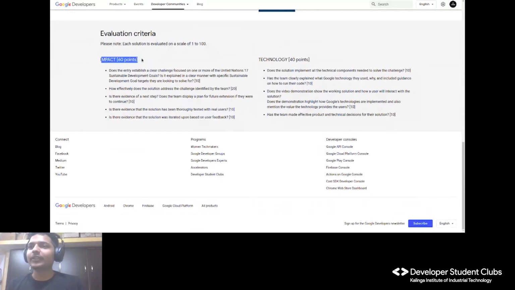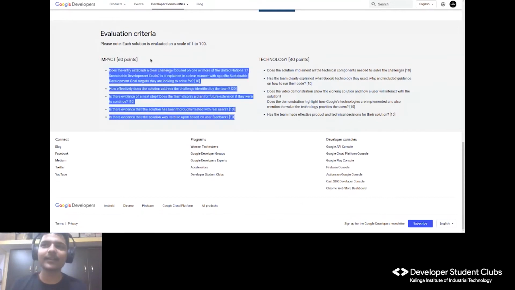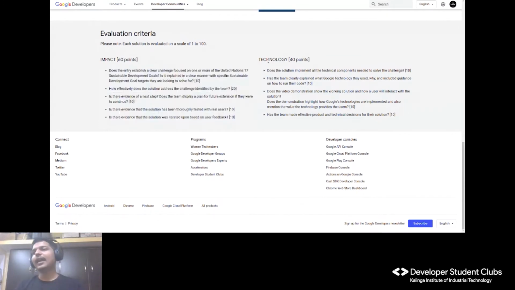Then comes the evaluation criteria. Your application could be a web app, a mobile application or something else. It should be technical, and it will be judged like this: its impact carries 60% of the points and its technology carries 40%. That is, whatever technology you use will be evaluated out of 40.